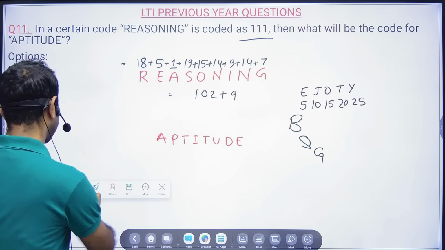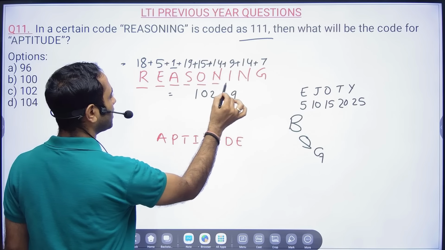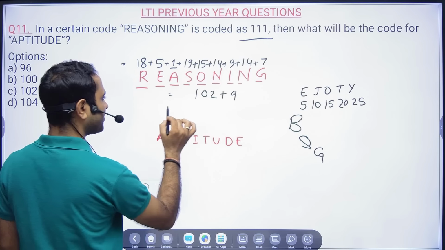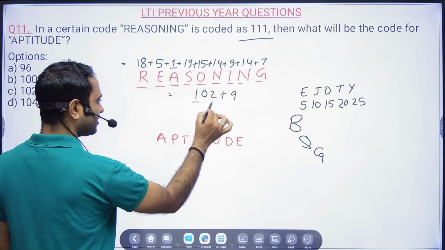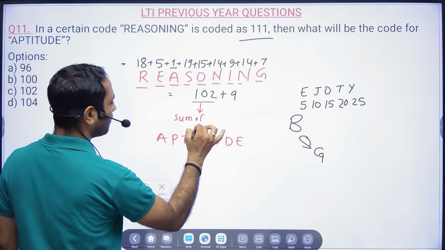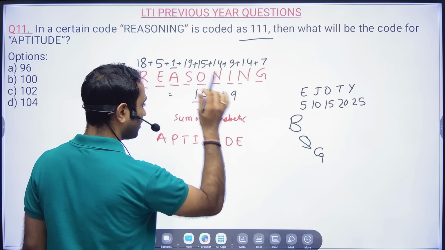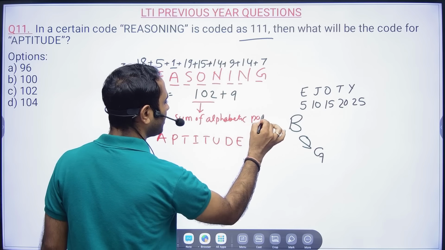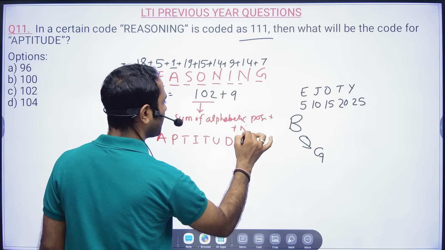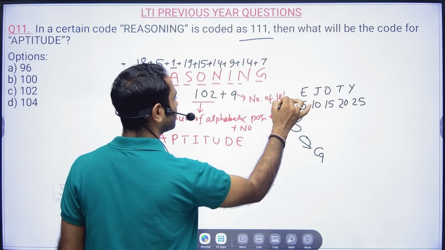From where is this 9 coming? So let's see, 1, 2, 3, 4, 5, 6, 7, 8, 9. So basically, this is nothing but the sum of alphabetical positions plus the number of letters. So this 9 is nothing but the number of letters, correct?